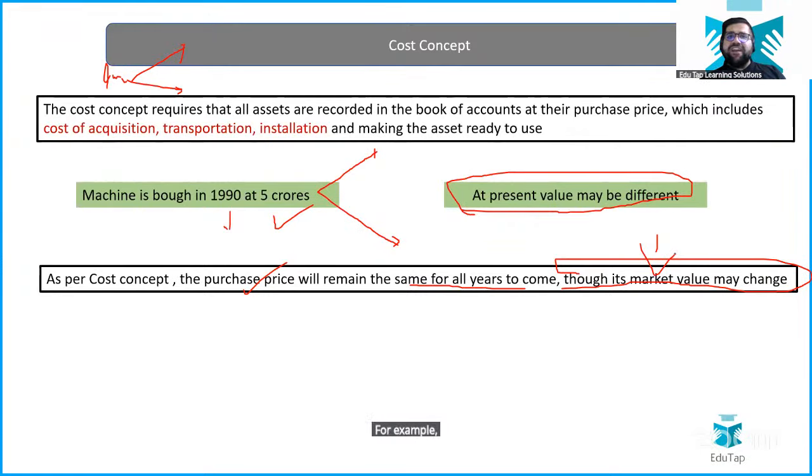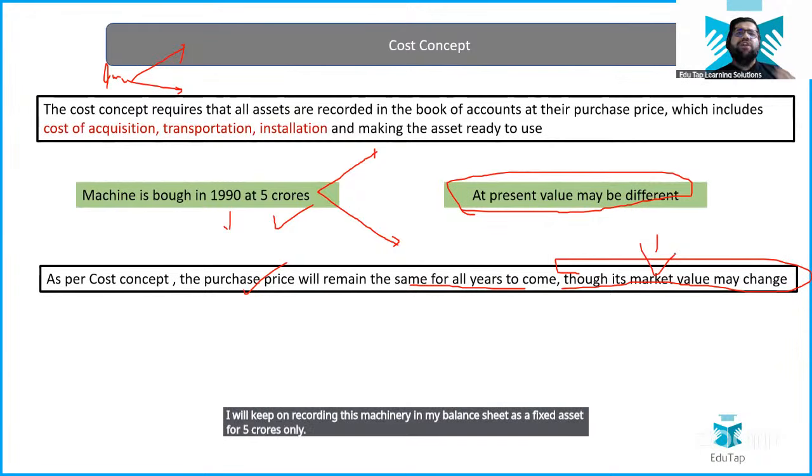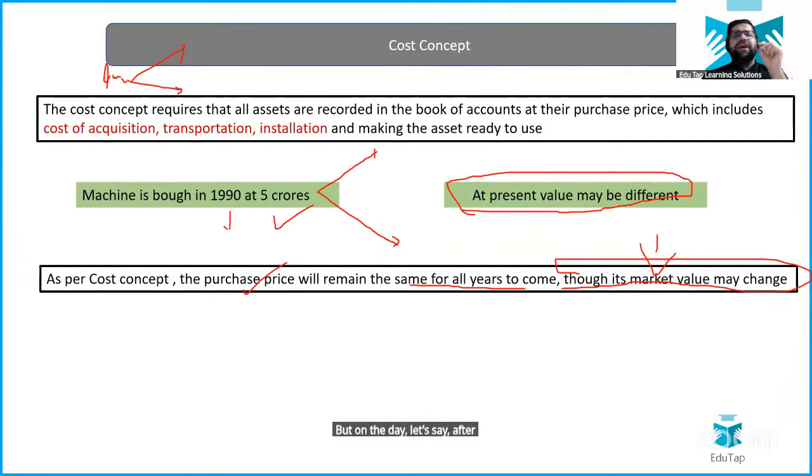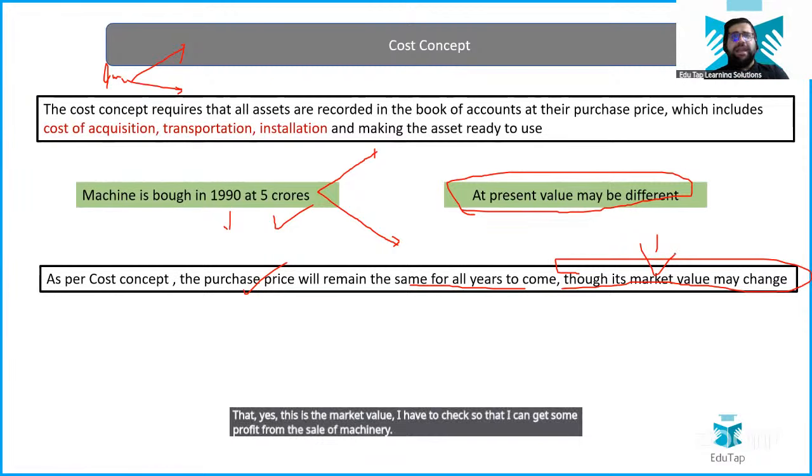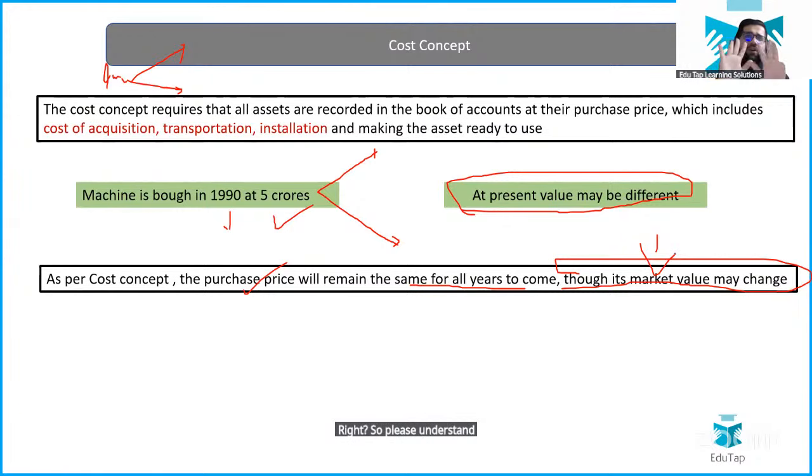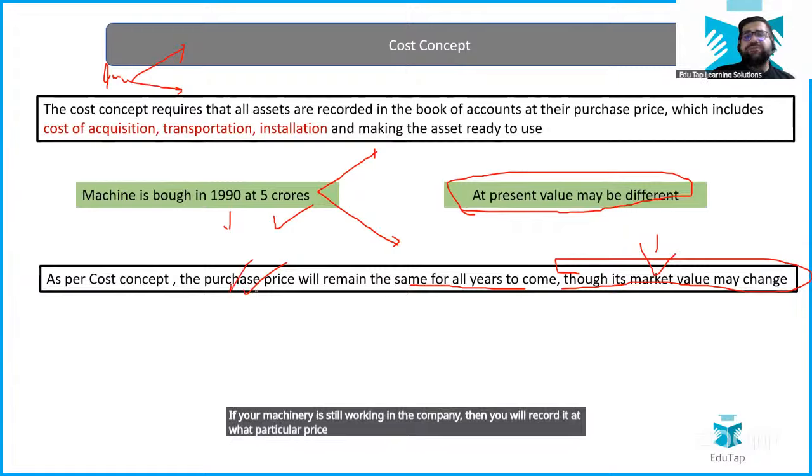For example, if I have purchased a machinery of 5 crores, I will keep on recording this machinery in my balance sheet as a fixed asset for 5 crores only. But on the day, let's say after 6 years, I decide that this machinery is not working good for me, so let's sell it. In that case, I will check the market value so that I can get some profit from the sale of machinery, right? So please understand that if you are not selling, if your machinery is still working in the company, then you will record it at the purchase price itself.